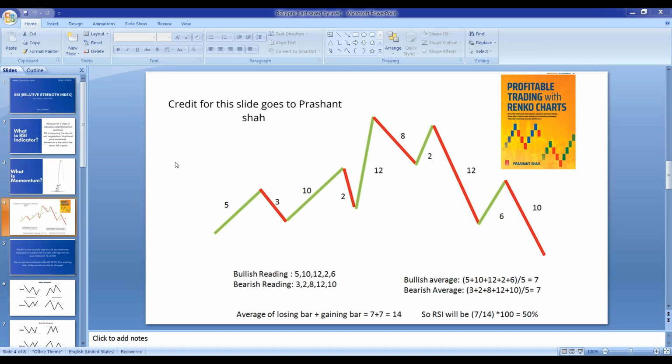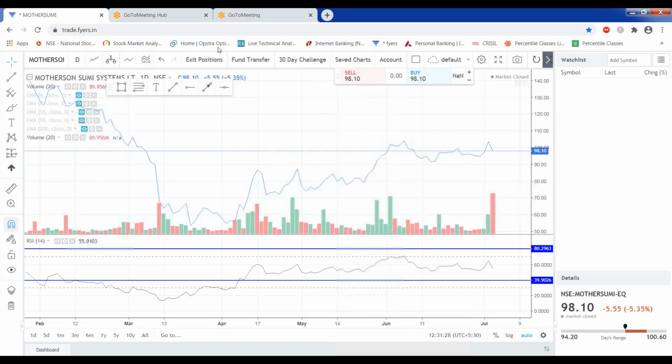Sir, most of the charts already give the RSI by default, calculating on their own system. So we don't have to calculate this on a regular basis. You just share this formula, how that RSI will be calculated. That is good for us. So this is what I have just shared, the logic.